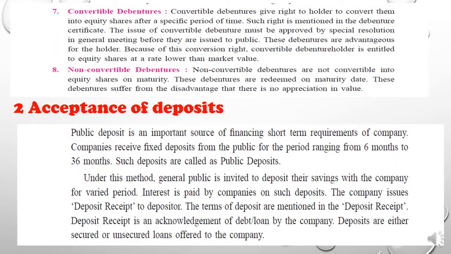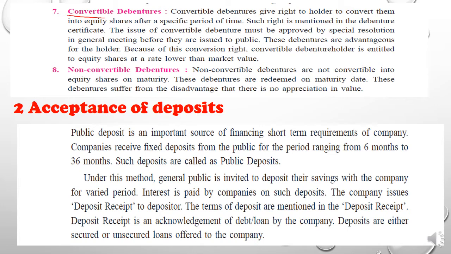Next, the seventh type, students, is convertible debenture. As the name suggests, like a convertible preference share, convertible debentures are also one of the types. Convertible debenture gives the right to the holder to convert them into equity shares. Means after a specific period of time, or on the due date, or on the date of maturity, such debenture will be converted into shares.